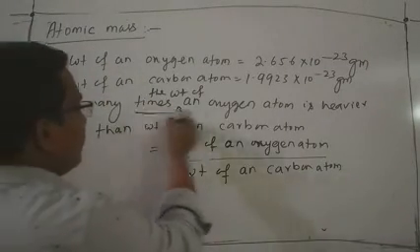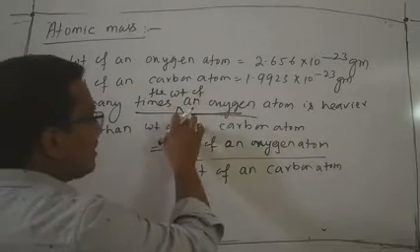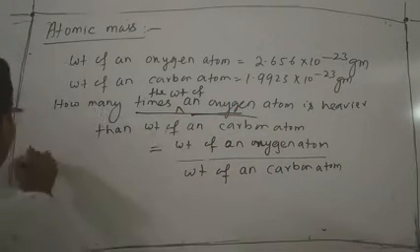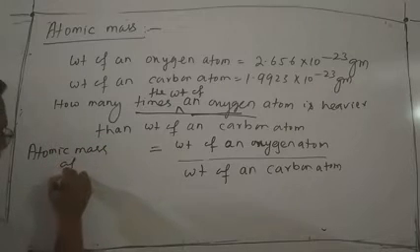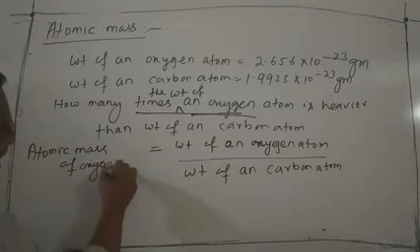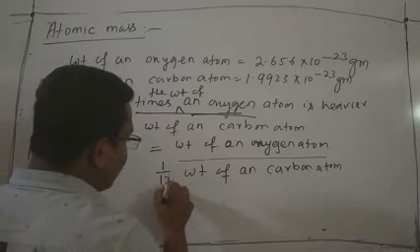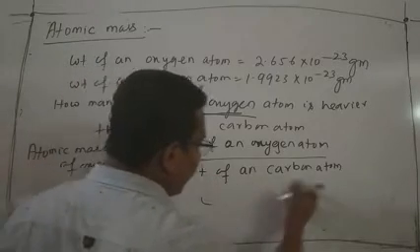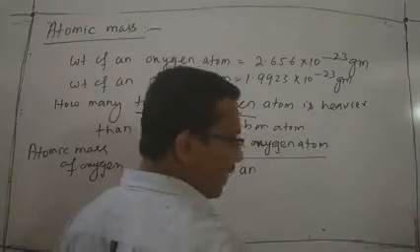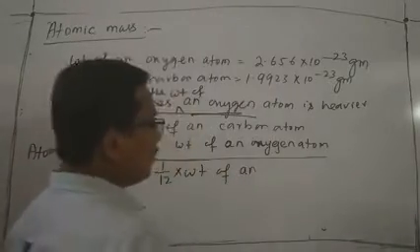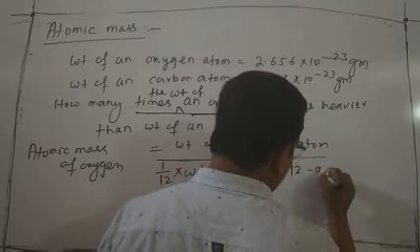How many times the weight of oxygen? It is represented as the atomic mass of oxygen, and the formula changes slightly. 1/12 is multiplied with the weight of a carbon atom, and there are many isotopes of carbon present. We generally use the C12 isotope atom.